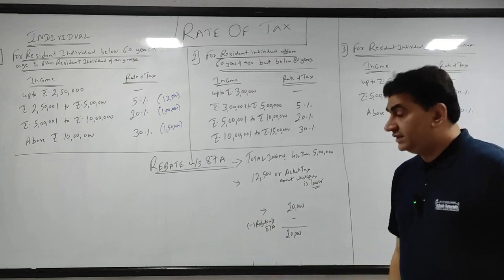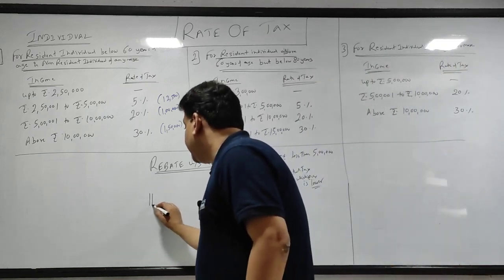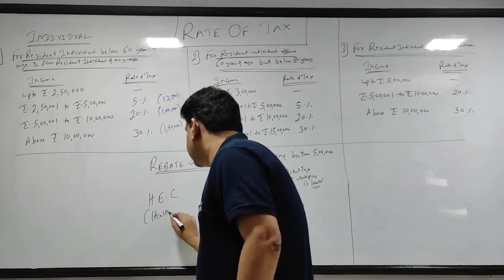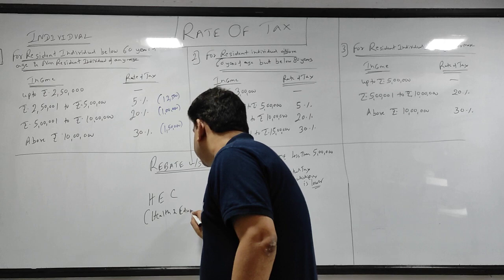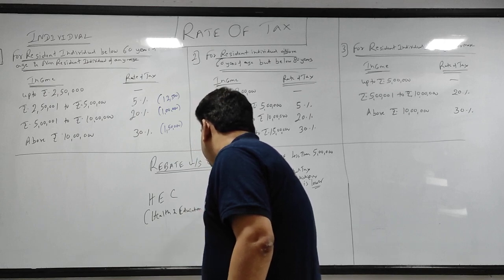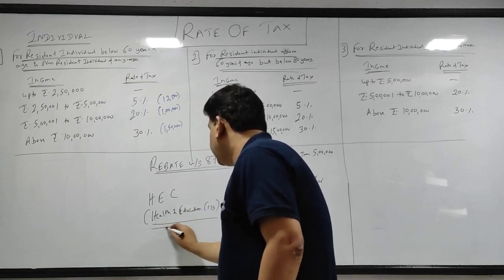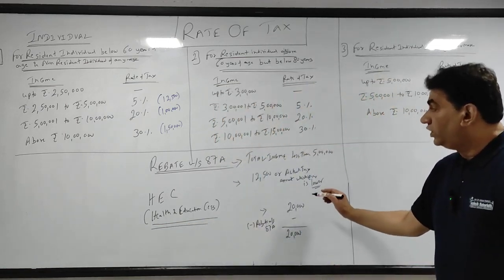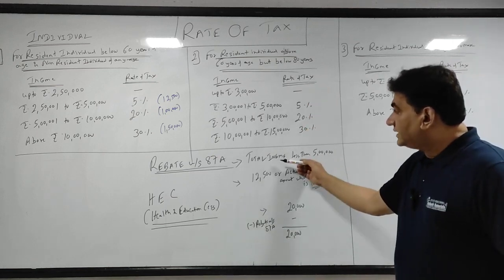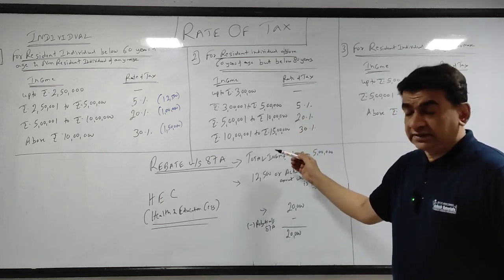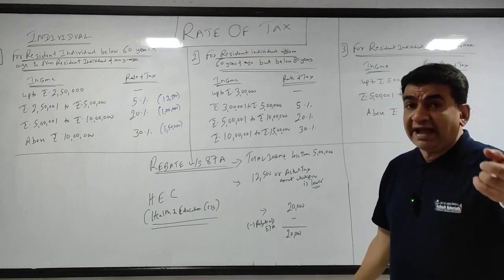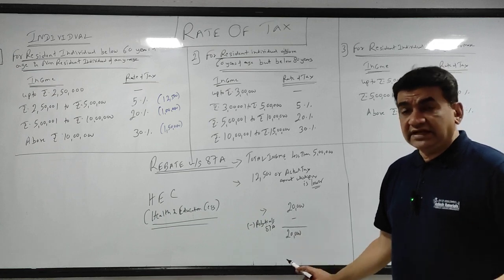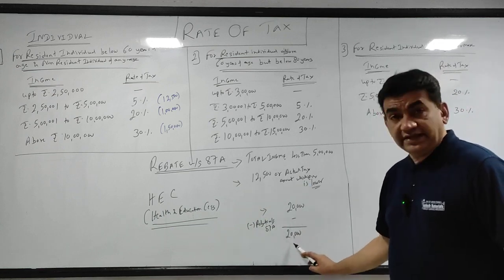Now second point, there is something called as HEC. HEC is health and education cess. Now, first what you have to do, get the tax amount as per this calculation. उसमें से rebate if applicable. अगर तुम्हारा टोटल इनकम 5 लाख के ऊपर है तो rebate नहीं आएगा. अगर 5 लाख के नीचे है तो जो भी अमाउंट ऑफ rebate है उसको माइनस करो.